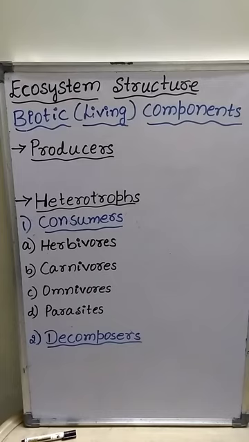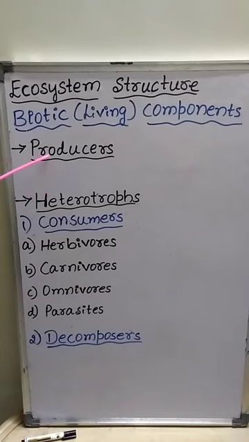Autotrophs are the living organisms which produce food using inorganic raw materials and solar energy. Hence, autotrophs are also called producers. The biotic components of the ecosystem include producers and heterotrophs.